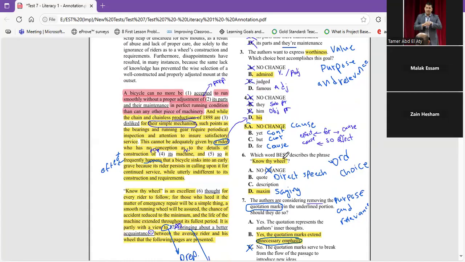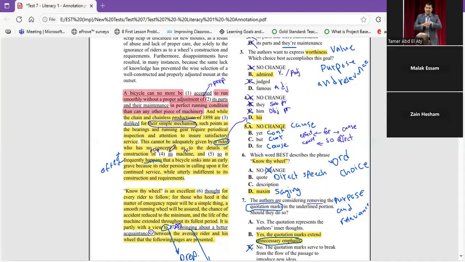So let's find. As you can find here, number 4, it's a possessive pronoun for things. "They" is a subject pronoun. "Him" is an object pronoun. "His" is a possessive pronoun. Let's find now when we are reading. It says, "This cannot be adequately given by a writer who has no conception as to the details of construction of machine." Here we're talking about a writer, the antecedent. So we need something to relate to masculine. So here we have "him" and "his."